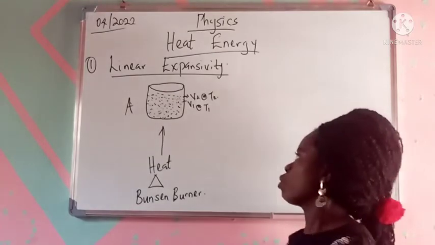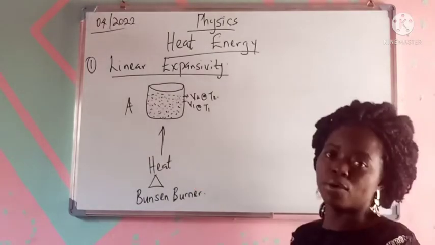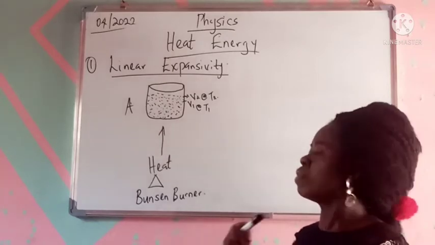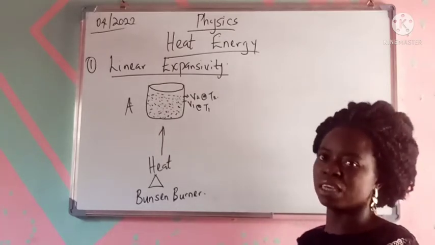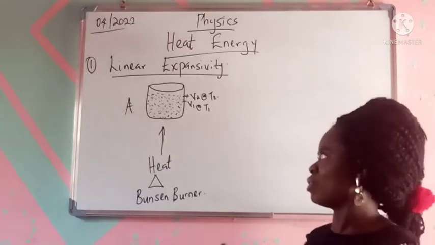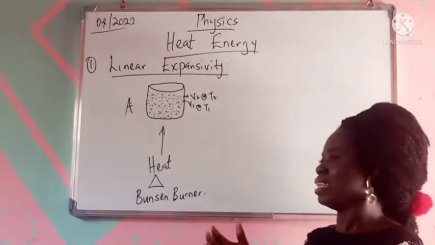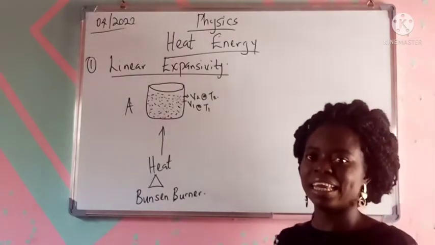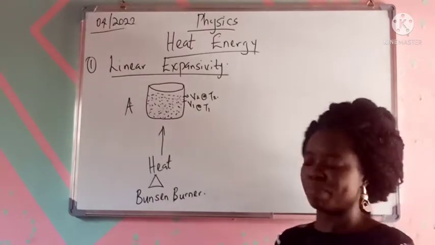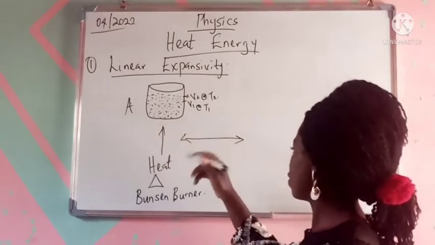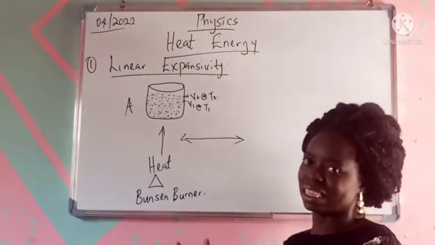So if this is occurring, I know that there is an increase in the volume. But for linear expansivity, we are not considering every other dimension of that substance. We are considering just the expansion in the length, that's linear. So for example, a straight line like this is linear. So we're just considering the length.